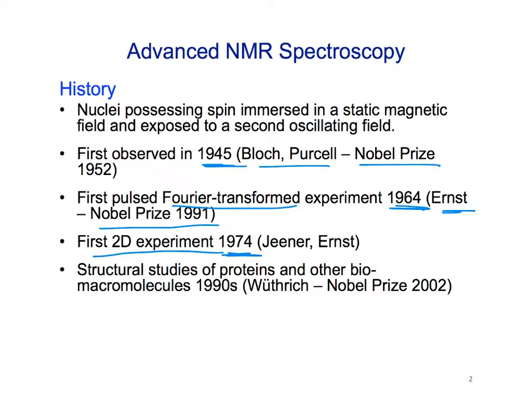And then in the 1990s, they started to apply this not only to small molecules like we've been looking at, but to proteins and large molecules. It gets very complicated. And another Nobel Prize was awarded for that. Okay, so you can see by the number of Nobel Prizes that have been awarded just for doing NMR spectroscopy that this has been just a revolutionary technique in chemistry.